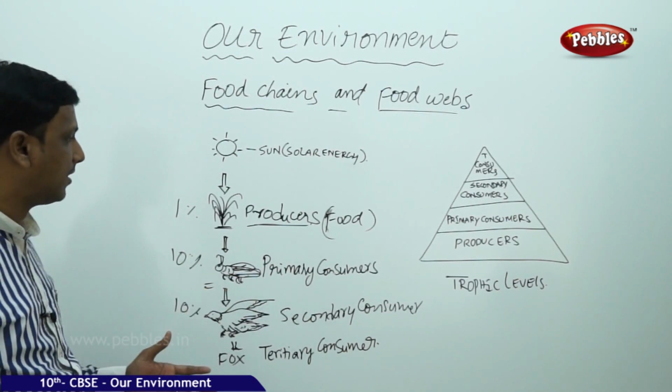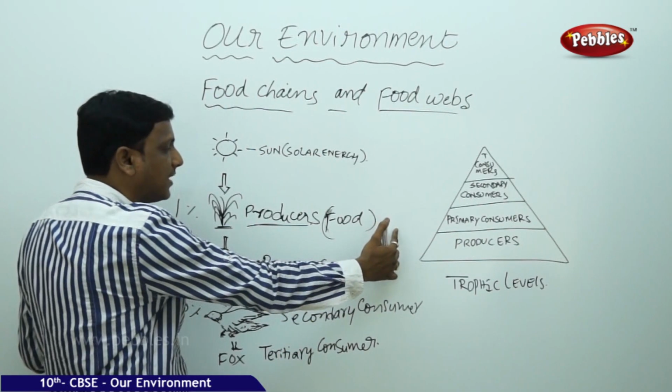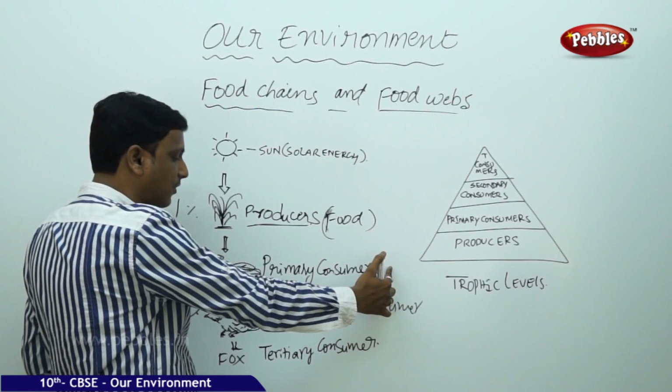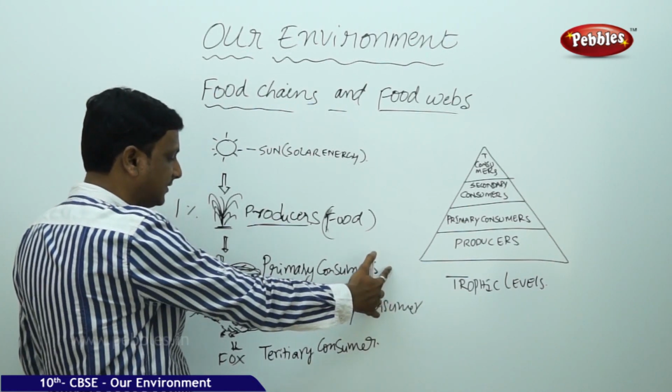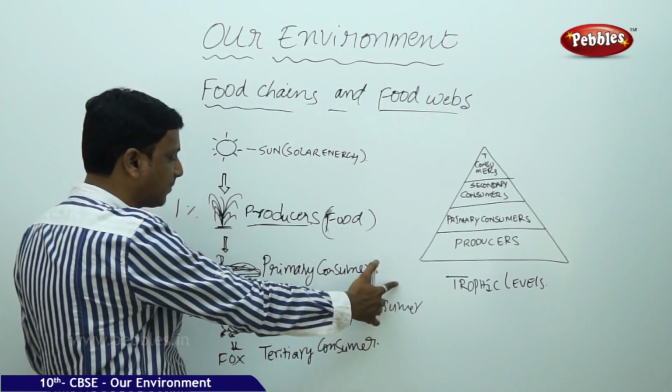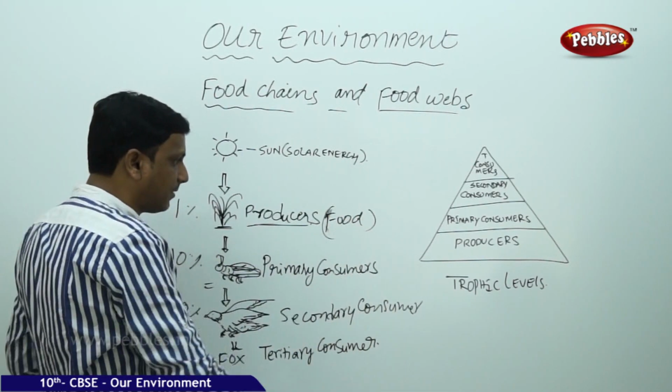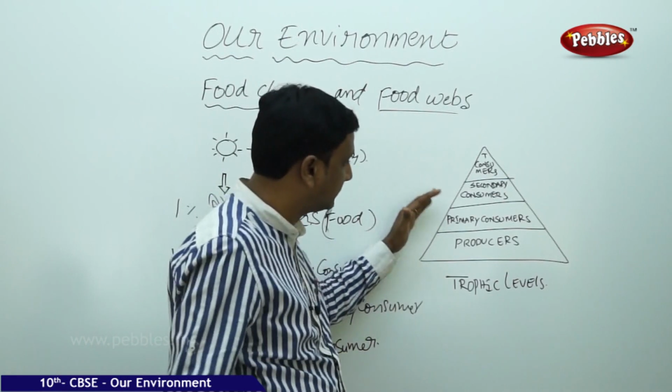If you see the numbers, the producers are in large number compared to the primary consumers, and the secondary consumers are smaller in number compared to primary consumers. If you see the trophic levels, the food pyramid looks like this.